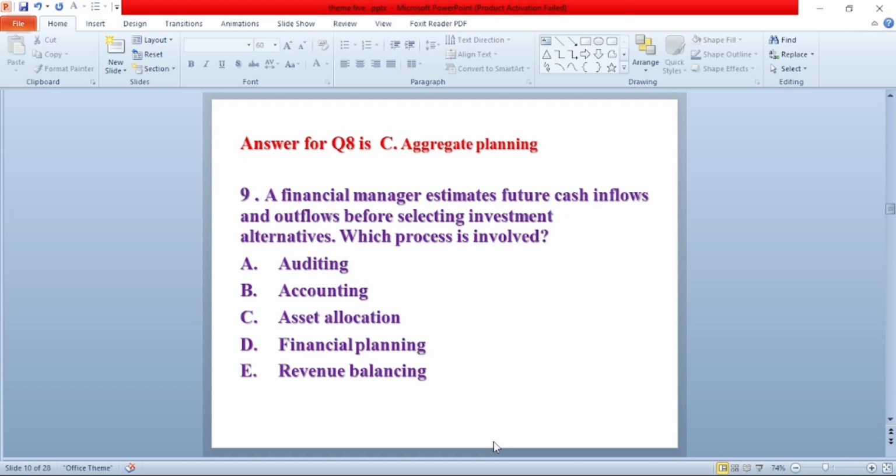Question number 9. A financial manager estimates future cash inflows and outflows before selecting investment alternatives. Which process is involved? A. Auditing. B. Accounting. C. Asset allocation. D. Financial planning. E. Revenue balancing. The answer for this question is D. Financial planning.